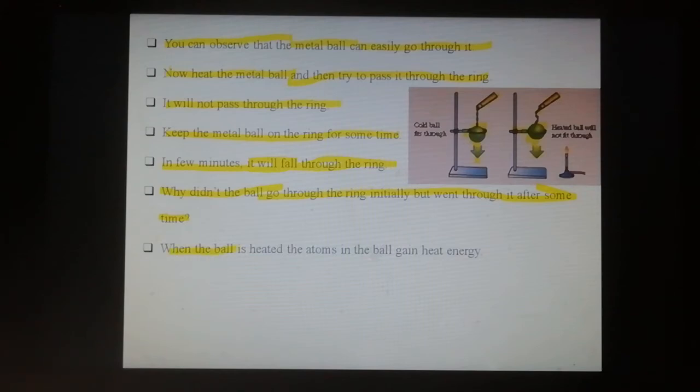When the metal ball is heated, the atoms in the metal ball gain some energy. When a substance is heated, it gains some heat energy, so the particles start vibrating and the force pushing them apart increases. As heat energy increases, the vibration of the substance increases, and the force between the molecules in the substance increases.